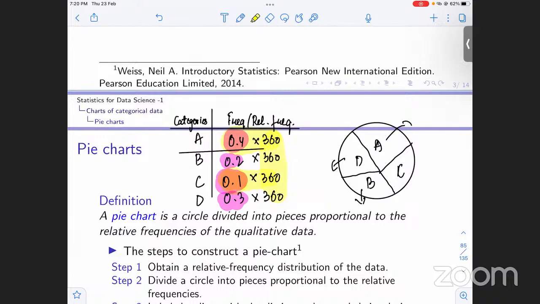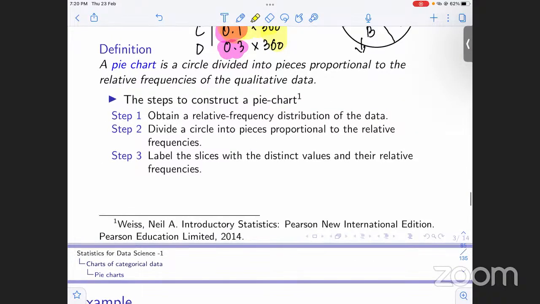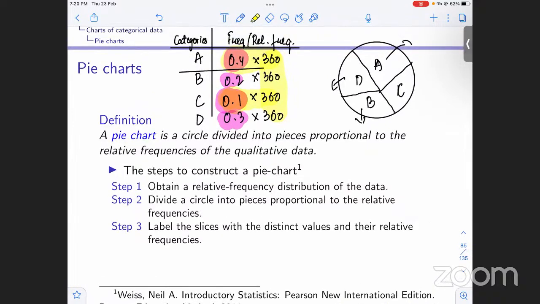So the area of category C is proportional to its relative frequency in that sense.